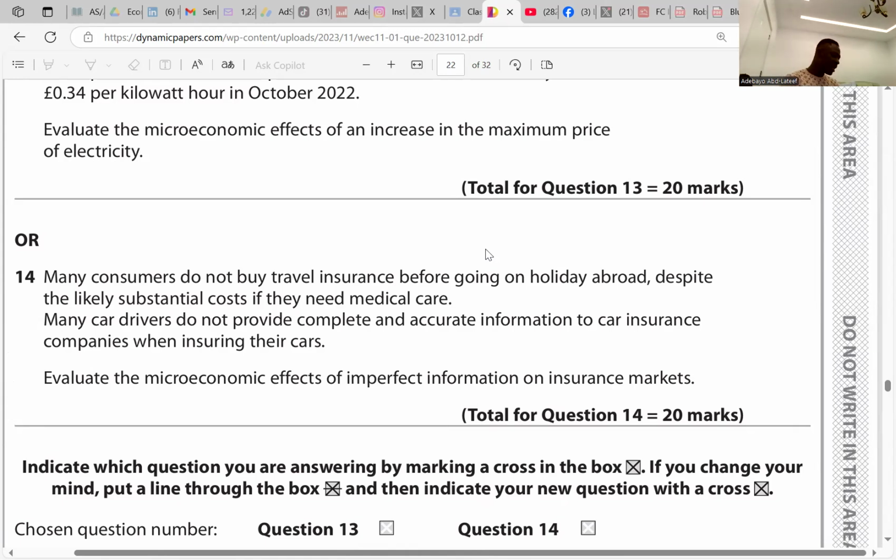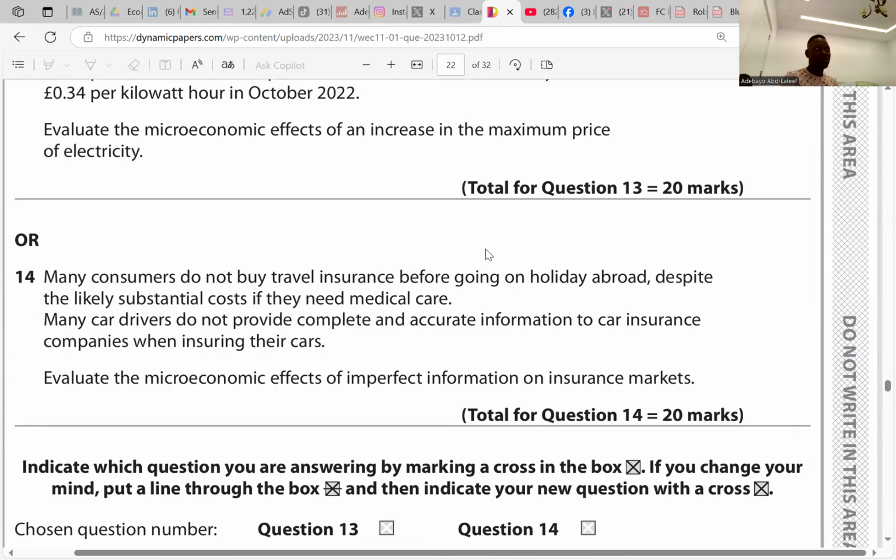So now let's go to the car owners. Car owners may encounter high insurance costs if they do not provide the right information. That's all? No, sorry. For car insurance, they said many car drivers do not provide complete and accurate information to car insurance companies when insuring their cars. So if they do not provide complete and accurate information, it simply means they want to pay less. They are thinking about paying less in terms of premium.